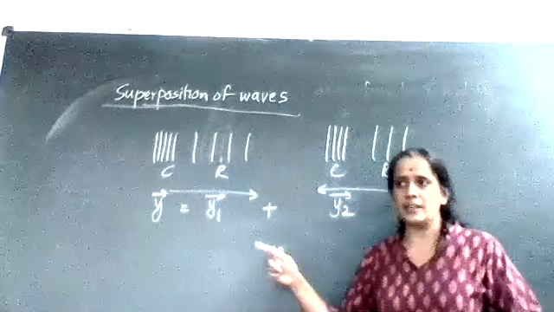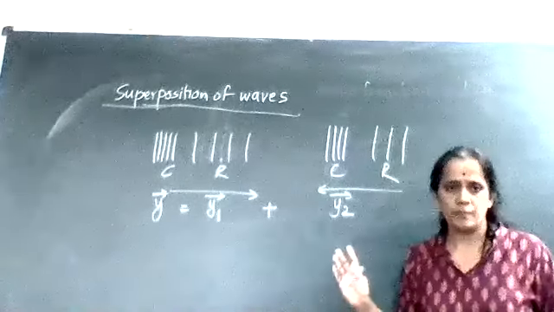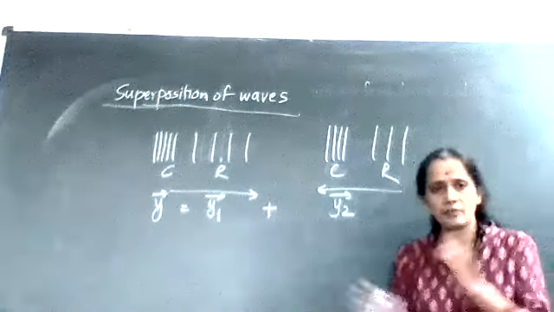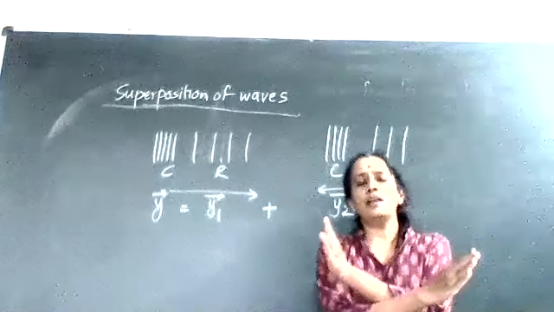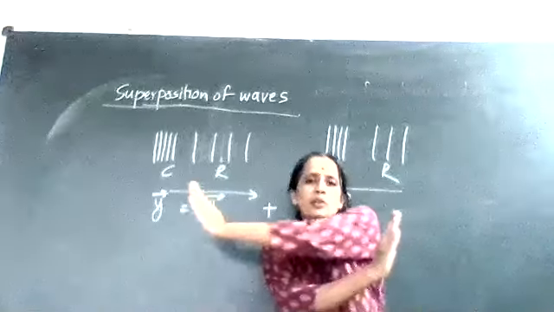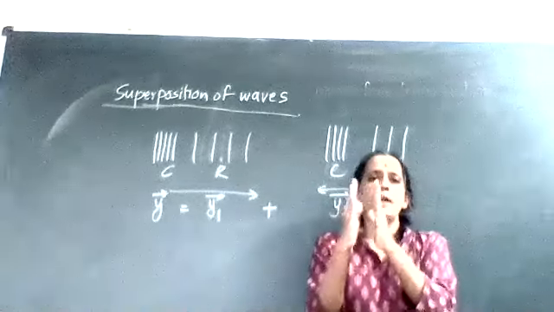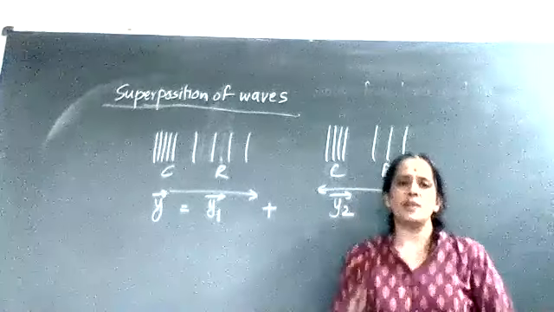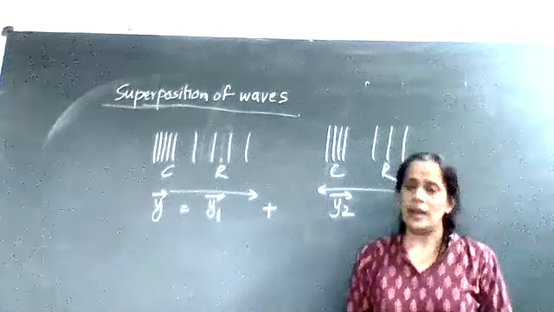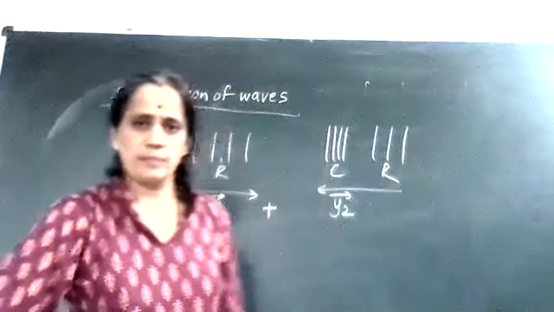And after that, the waves will behave as independent waves. Means after crossing, the wave will behave independently. Suppose one wave produces y1, another wave produces y2. But only at the combined point, there is a vector sum y1 plus y2, and that is to be called your principle of superposition of waves.